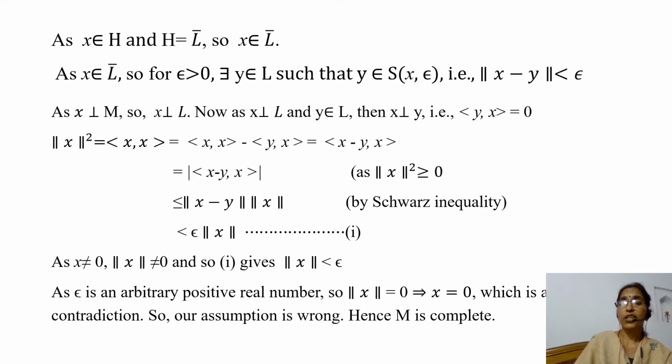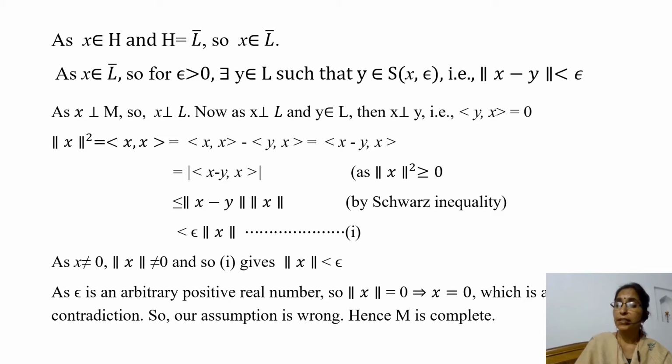By the Schwarz inequality, this is less than or equal to norm of x minus y times norm of x. And since norm of x minus y is less than epsilon, this is strictly less than epsilon times norm of x. As x is not equal to 0, norm of x is also not equal to 0. And so by 1, we have norm of x strictly less than epsilon.